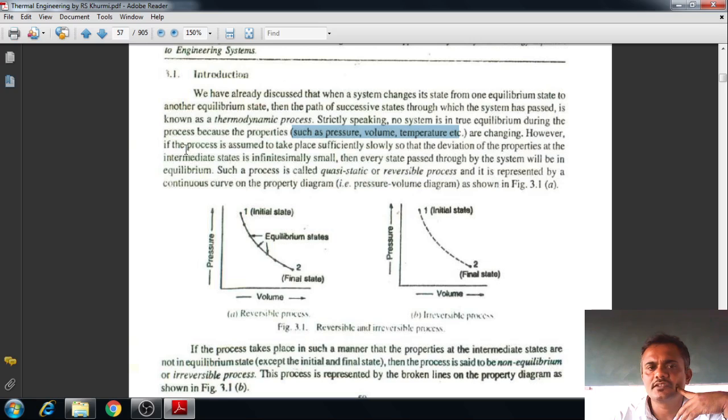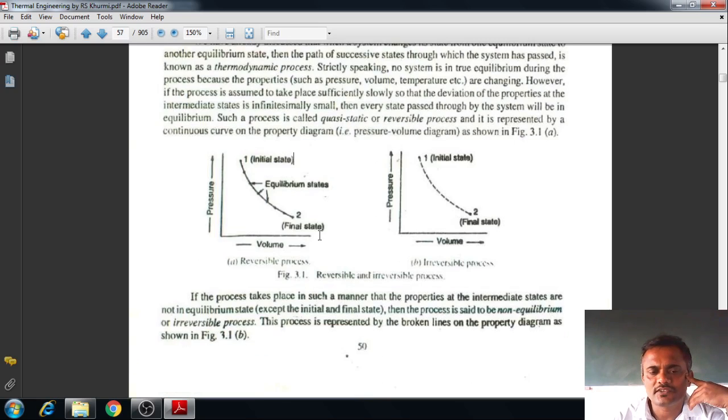Look at the definition which is given. If the process is assumed to take place sufficiently slowly so that deviation of the properties of the intermediate states is infinitesimally small, and every state passed through by the system will be in equilibrium. It means when the system has moved from one place to another, and during the return process every state passed through by the system is the same, then we can call it a reversible process.